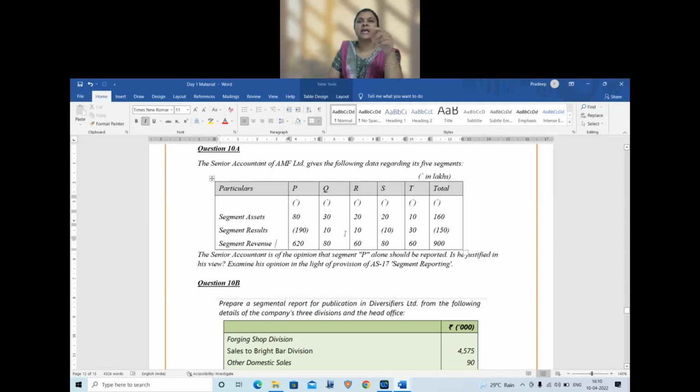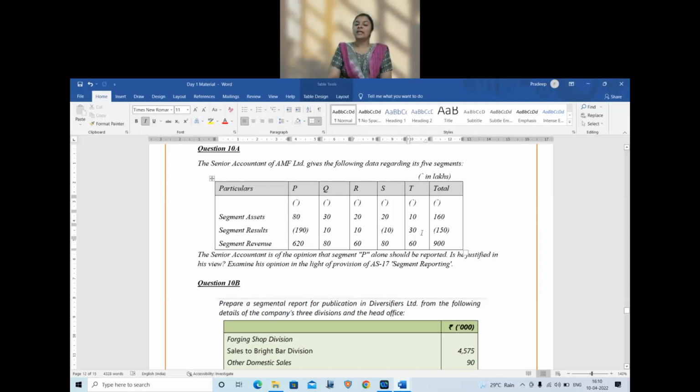Okay, easier to check segment revenue, then come to segment results. Now segment revenue, if we check, total revenue is 900, 10% of which is 90. T is still falling below the criteria, so segment revenue also it is not applicable.